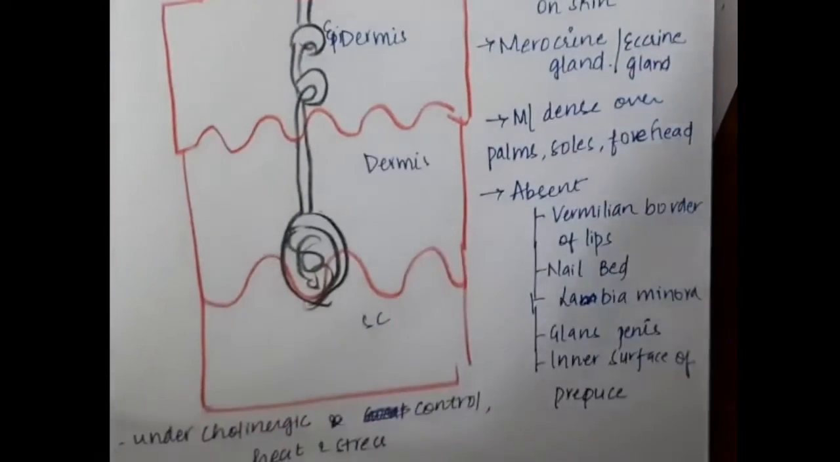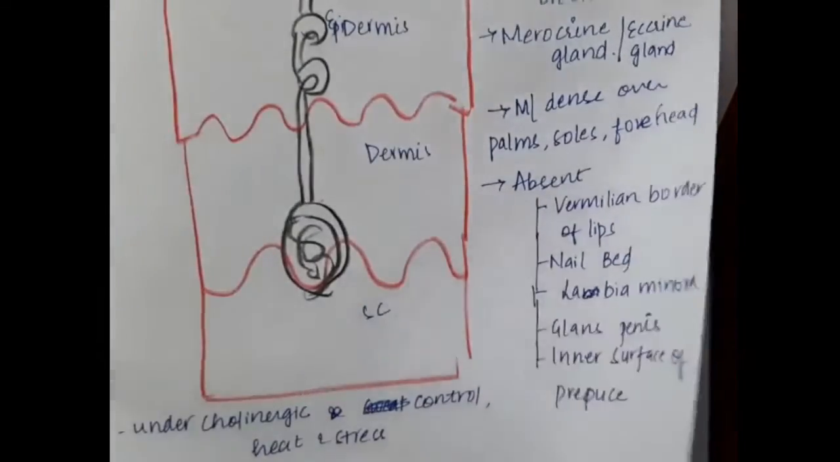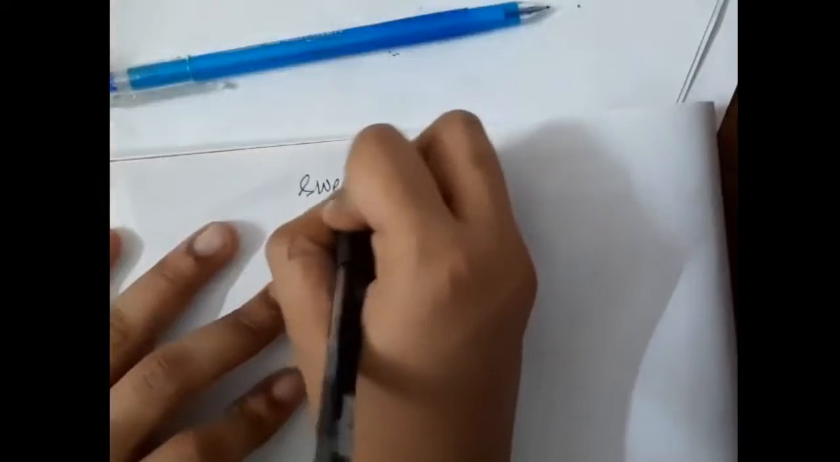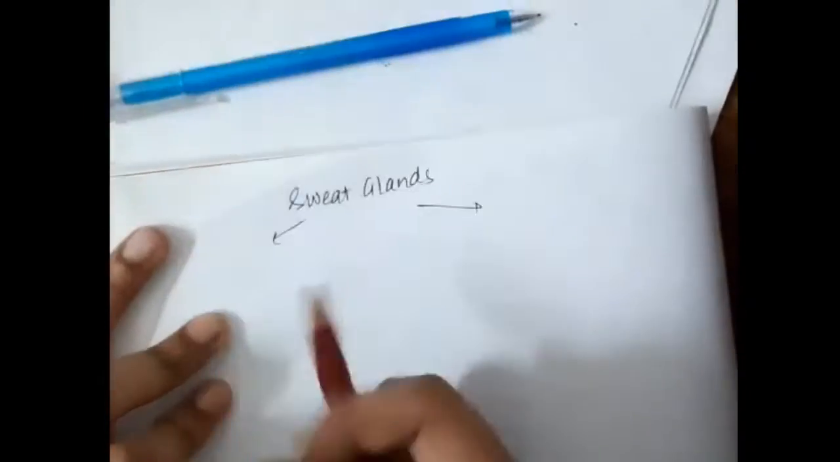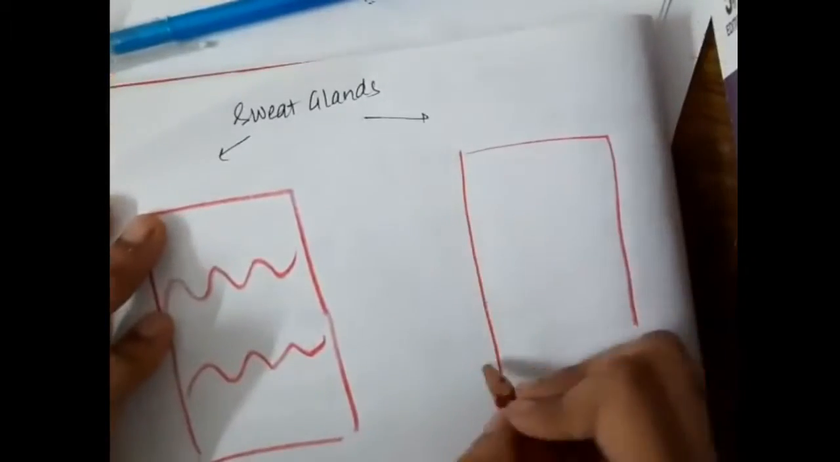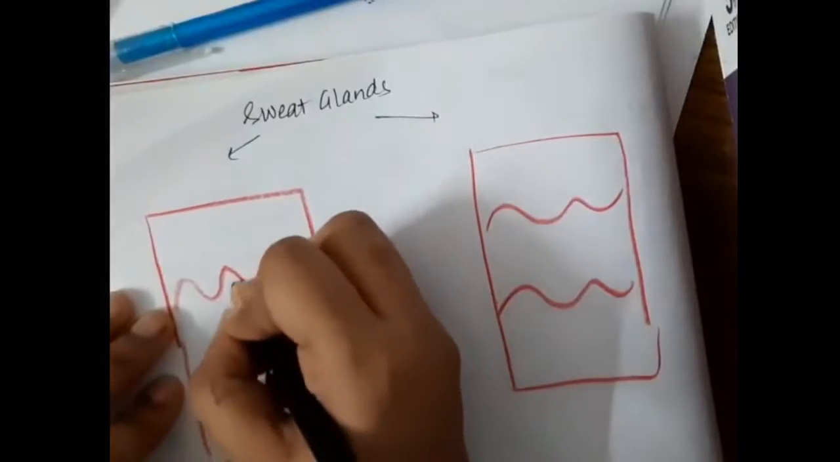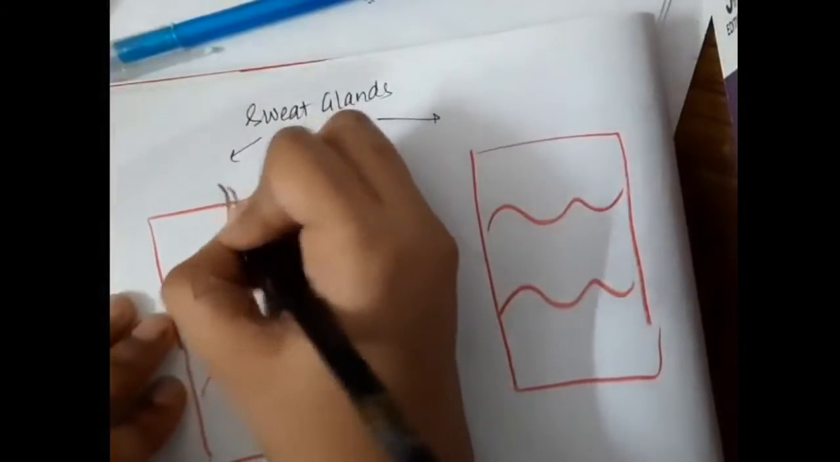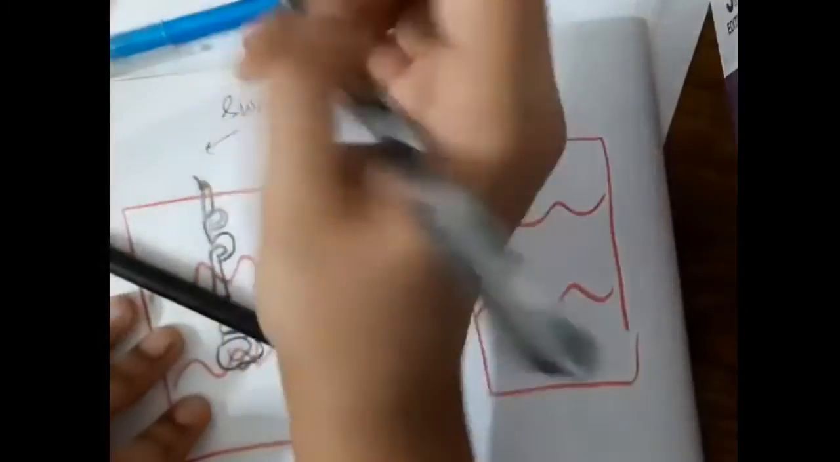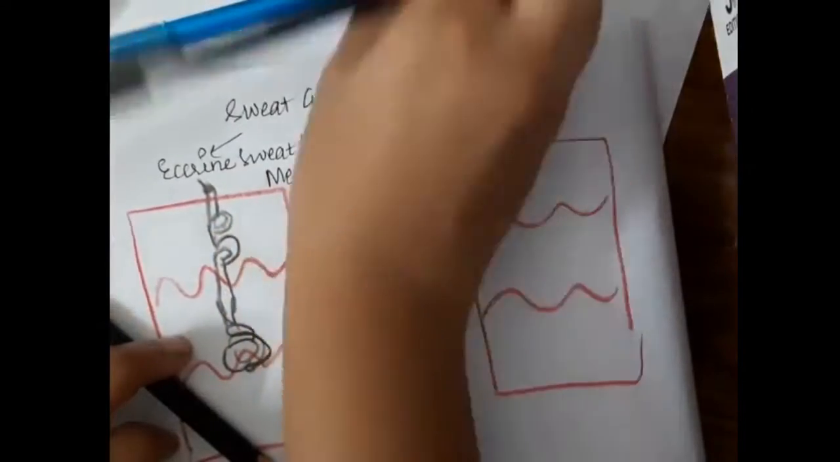Now the most important thing about the sweat glands: they can be divided into two types. One, we have eccrine or merocrine sweat glands, where the duct opens directly outside, and then we have apocrine sweat glands, where the duct opens into the hair follicles. This is the sweat gland which opens directly to the outside, the eccrine or merocrine sweat gland.